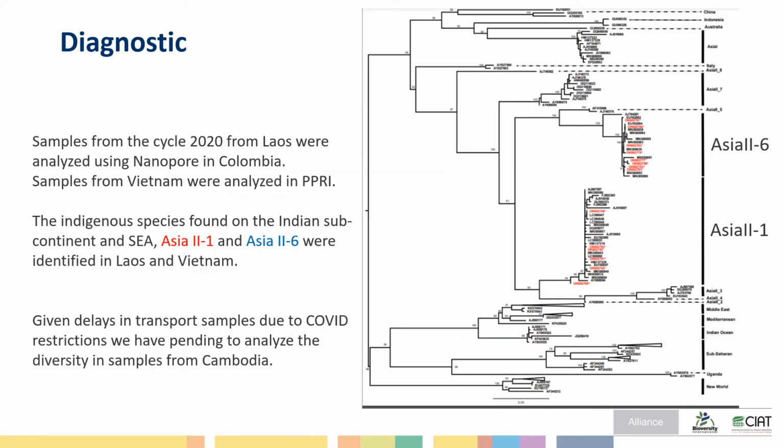In each field, together with the photographs, adults were collected for identification. The COI barcoding protocol was implemented, and samples from the 2020 cycle from Laos were analyzed using Nanopore in Colombia, and samples from Vietnam were analyzed in PPRI. In both cases, the cryptic species Asia 2.1 and Asia 2.6 were identified. Given delays in transporting samples due to COVID restrictions, we have pending to analyze the diversity in samples from Cambodia.